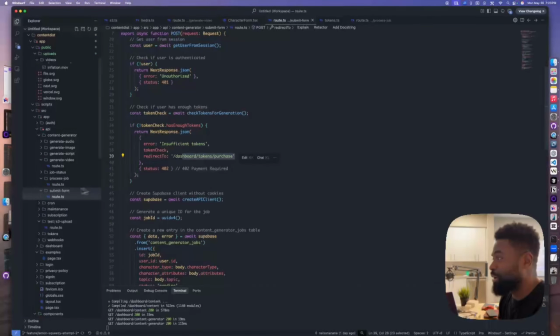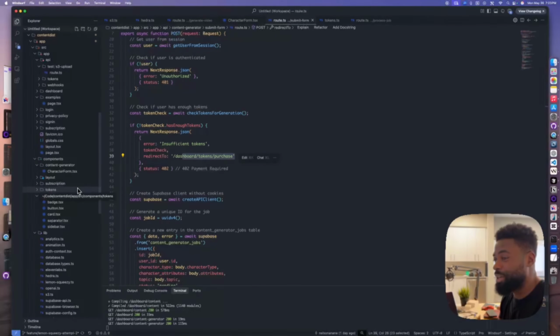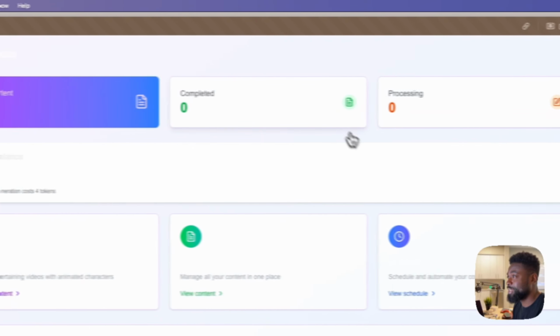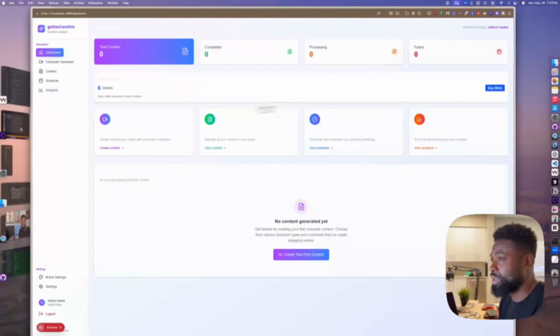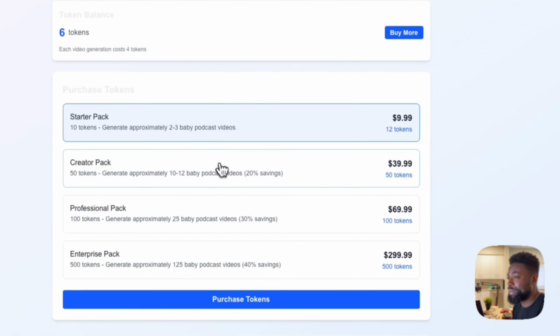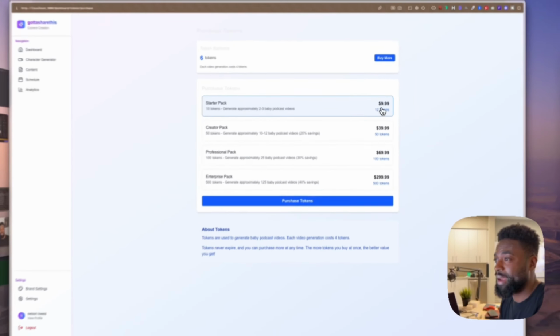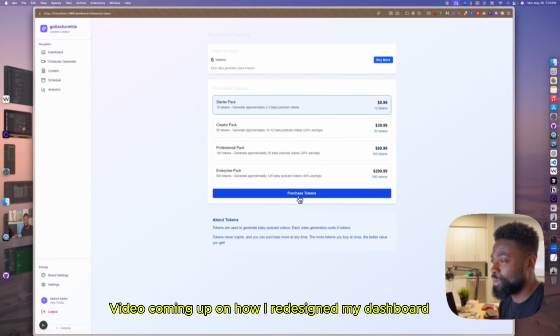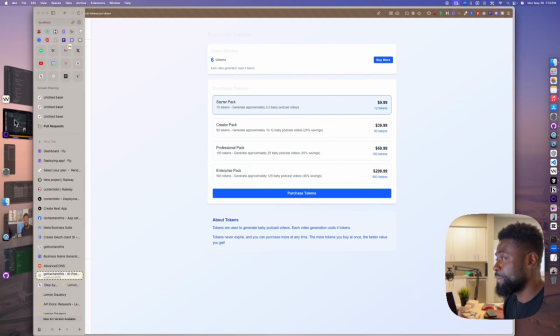All right. I'll go ahead and show you how the purchase of tokens is happening. And this is happening through Lemon Squeezy. So once you go to the purchase tokens page, which is right here, if I go to dashboard, right now I have 6 tokens left. If I go to buy more, I can select how many tokens I want to buy, right? I can buy $10, 12 tokens, or $40, 50 tokens, $70, 100 tokens, and $300, 500 tokens. So once I hit purchase tokens, it's going to take me through to Lemon Squeezy's API.